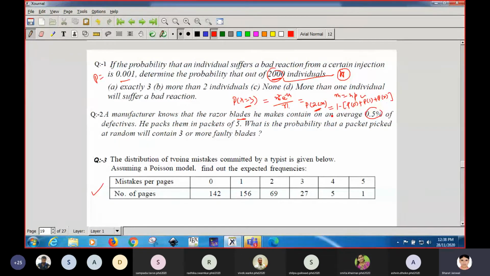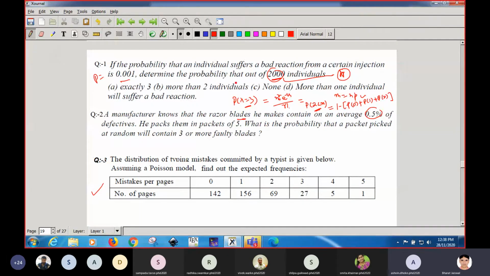Yes, sir. Okay, so this is a very simple one. Any other doubt? So, sir, hello. Your voice is not clearly audible. Hello. Yes. I can hear you, but not clearly.